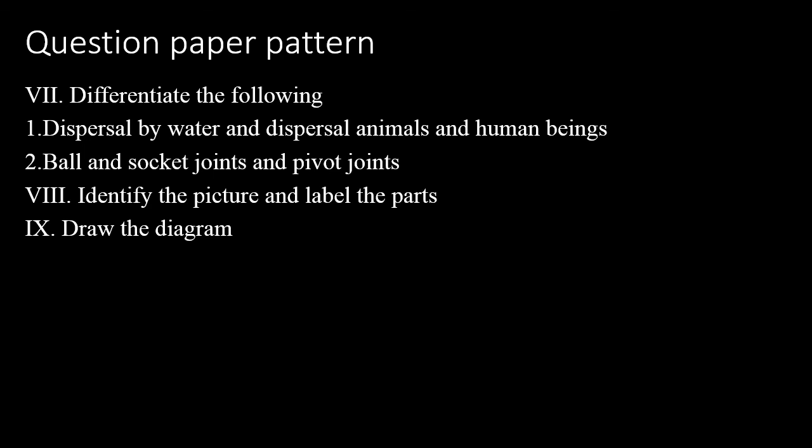So children, next Roman letter is identify the picture and label the parts. So what you have to do, a picture will be given, so you have to identify the picture. You have to mention what the picture is. For example, ankle or ball and socket joint. The picture may be like ball and socket joint, or knee picture, or muscular system picture, or a germination of seed picture, like that it may be given. So you have to identify the picture, write the name of the picture, and also label the parts. For diagrams, the name of the diagram will be given, so you have to draw the diagram and also mention the parts of it.